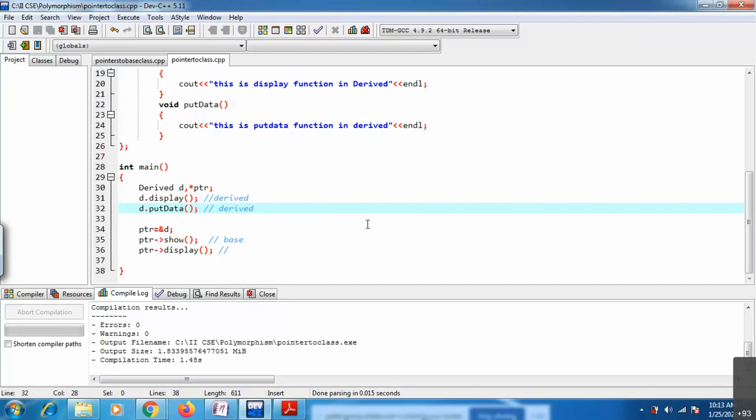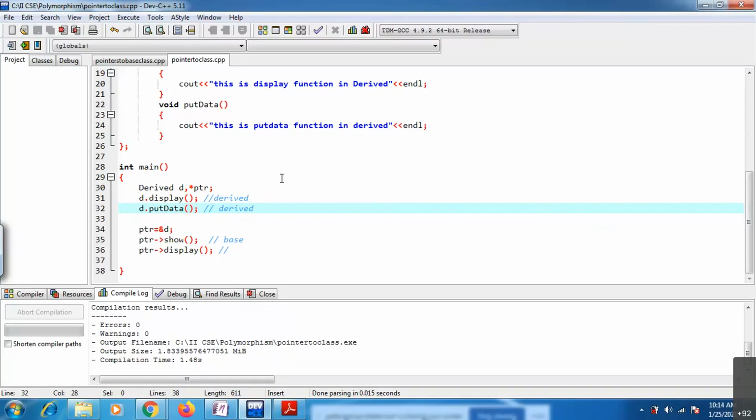Simple thing, we are just applying pointers here, because if I'm trying to access by using an object reference, I'm accessing only derived class members. I want to access both the members, from the base class as well as the derived class. In that case we are going to use the pointers concept. By using a pointer I'm able to access both the members.